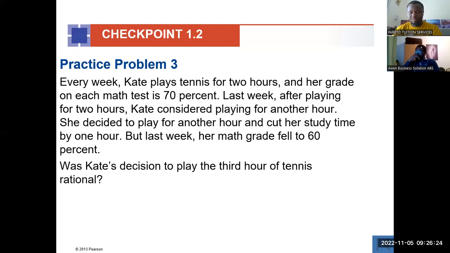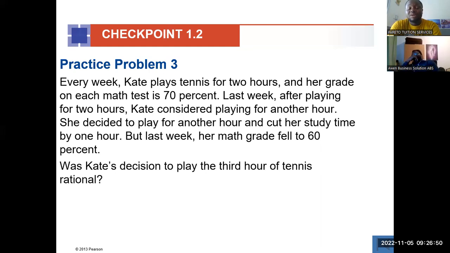Yeah, it's rational because the marginal benefits are more than the marginal cost. Okay, so you see that we have to put a restriction here. We always assume that we make rational choices, but as I pointed out last time, it's not always the case. I'm sure we've made a lot of choices that were not rational.